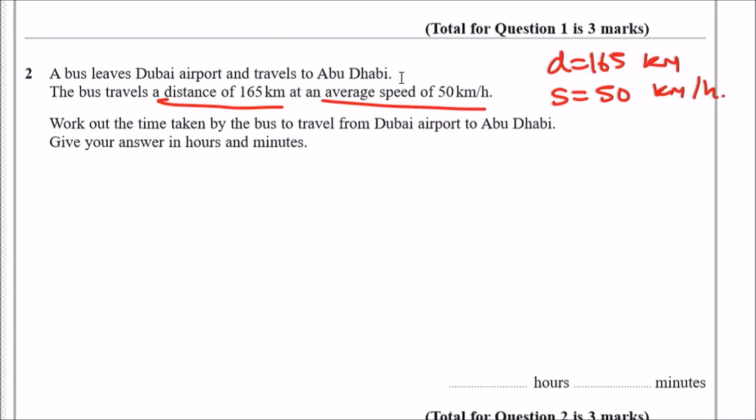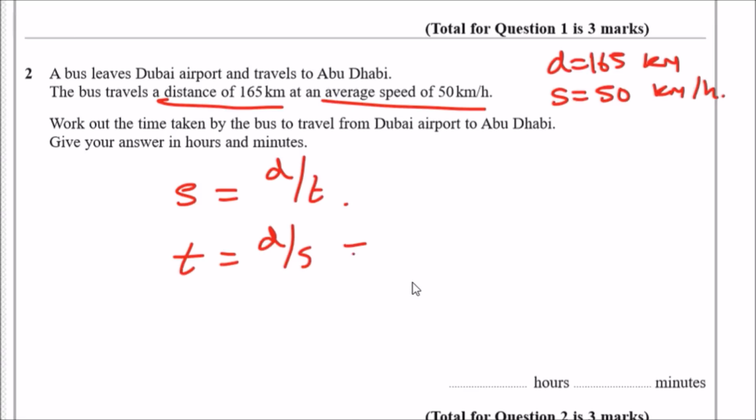Now, of course, you're probably guessing we need to find time. Work out the time taken by the bus to travel from Dubai Airport to Abu Dhabi, giving your answer in hours and minutes. The general equation for speed, distance, time is that speed equals distance over time. Since we're trying to find time, we'll make t the subject. This can be rearranged to t equals distance over speed, by multiplying by t on both sides and dividing by s on both sides. It will appear like this.